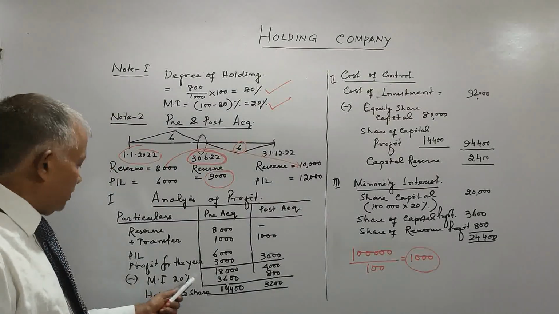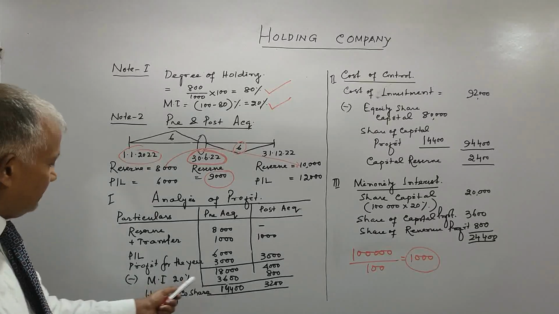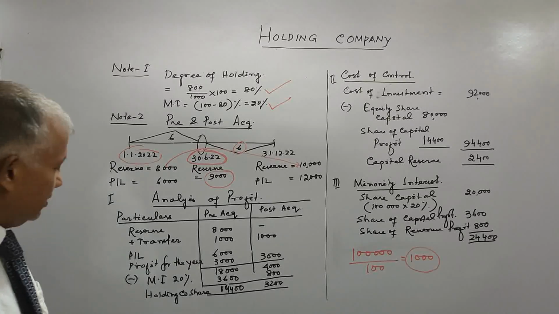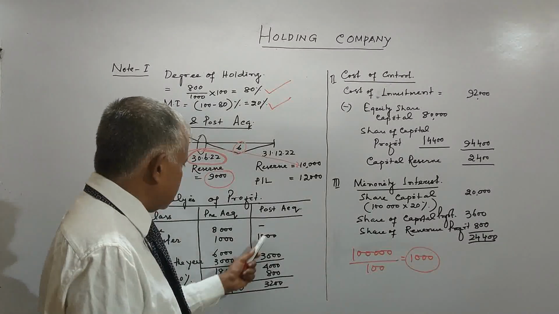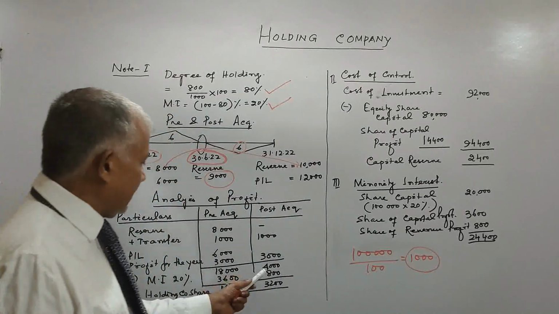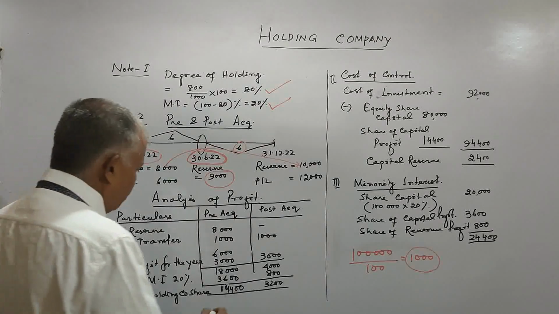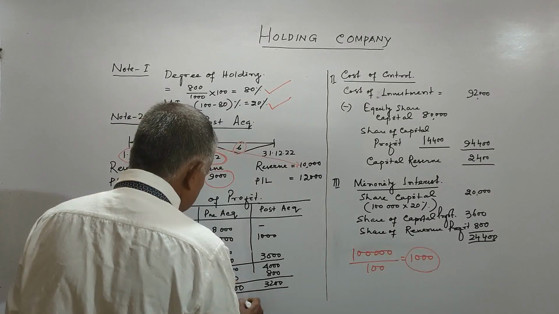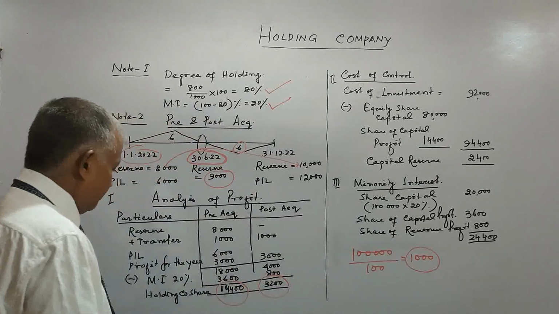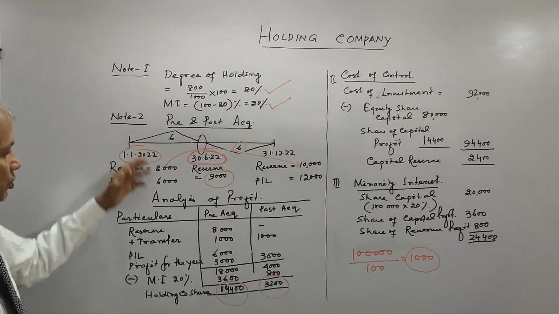Now if we deduct minority interest, that is 20%, 18,000 minus 20% is 3,600. For the post-acquisition period, it is again 20%, 800. So the holding company share is 14,400 and 3,200. Right? Now this is our note 2.